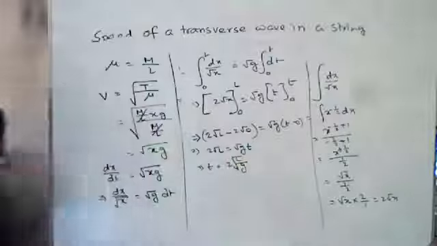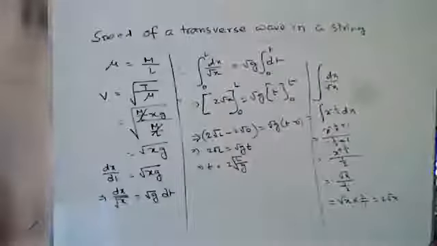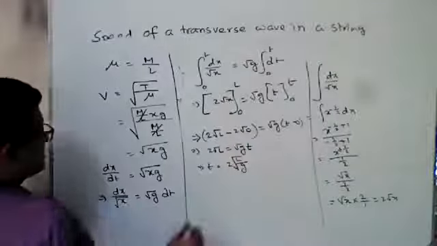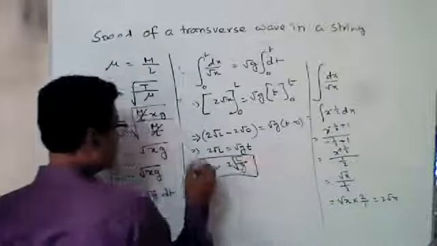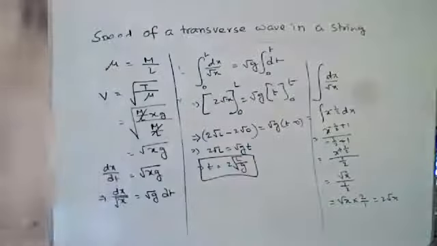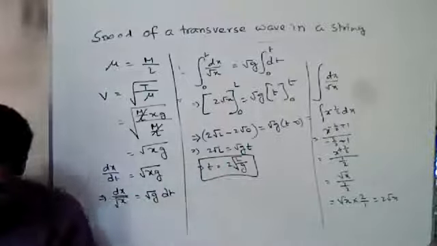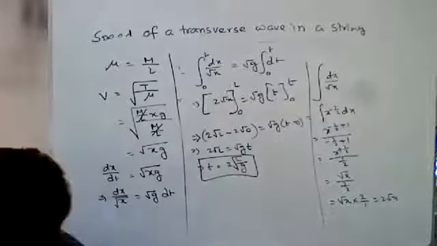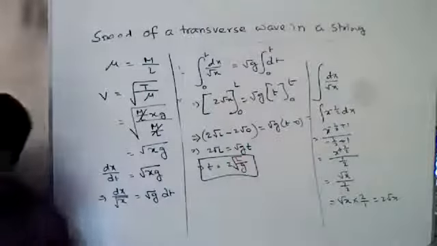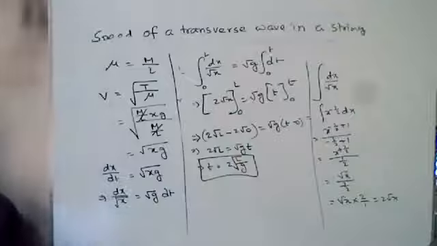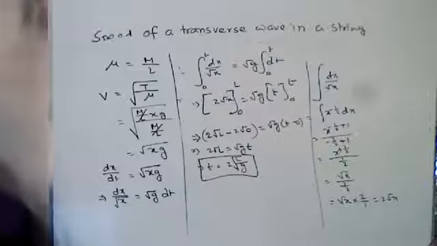This is the required time for the pulse to reach from O to A. If you know the values of L and g, we can calculate the required time. Understand?